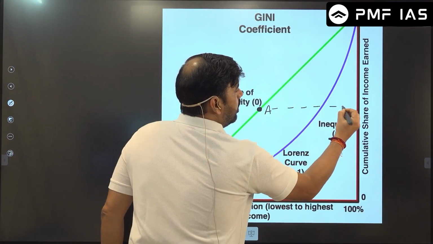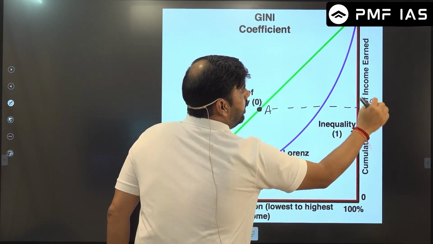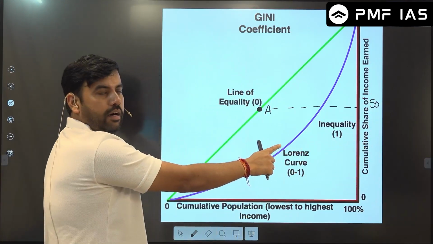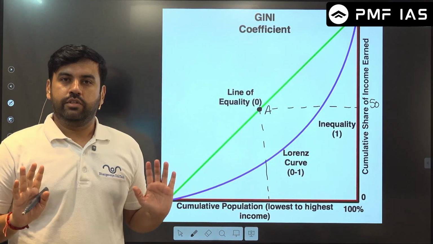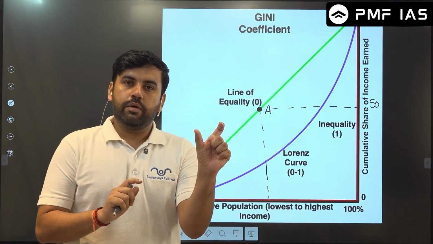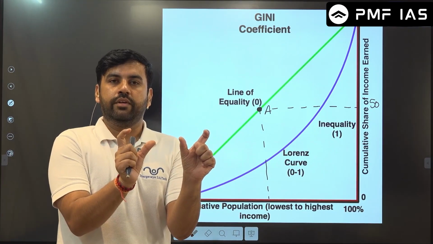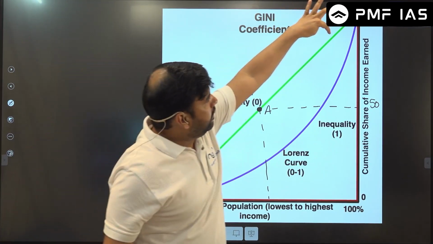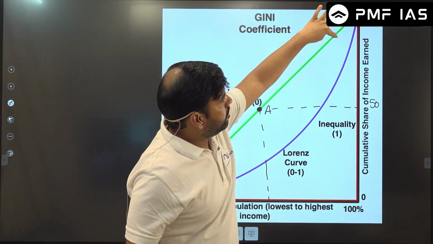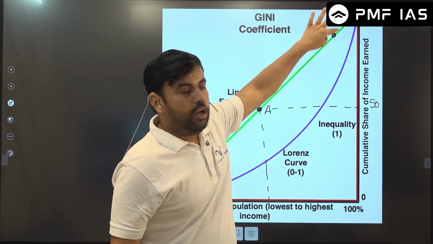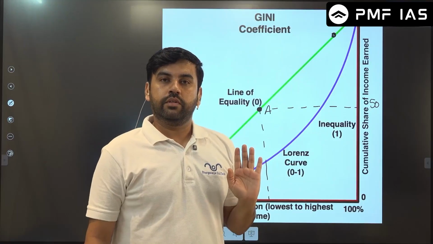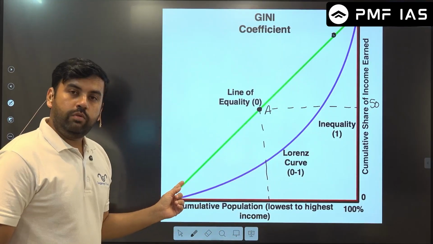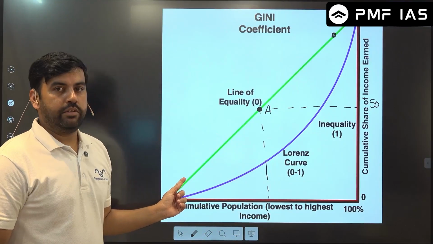Now this point A proves that, let's say, 50% of income earned is shared by 50% of the population. So 50% of the population has 50% of the wealth. Then if I reach this particular point, it will show that 90% of the wealth is with 90% of the population, and 10% of the wealth is with 10% of the population.